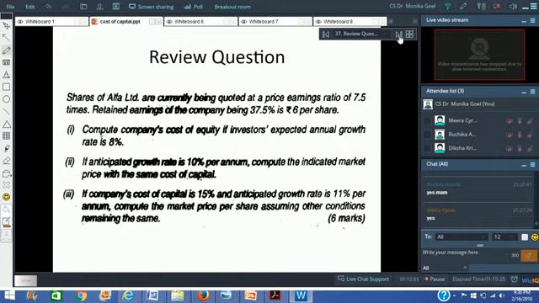Another question which I would like to take up is, shares of Alpha Limited are currently being quoted at a price earning ratio of 7.5 times. Now this is an interesting question. Retained earnings of the company is 37.5%, is rupees 6 per share. Can you give me the earning per share?